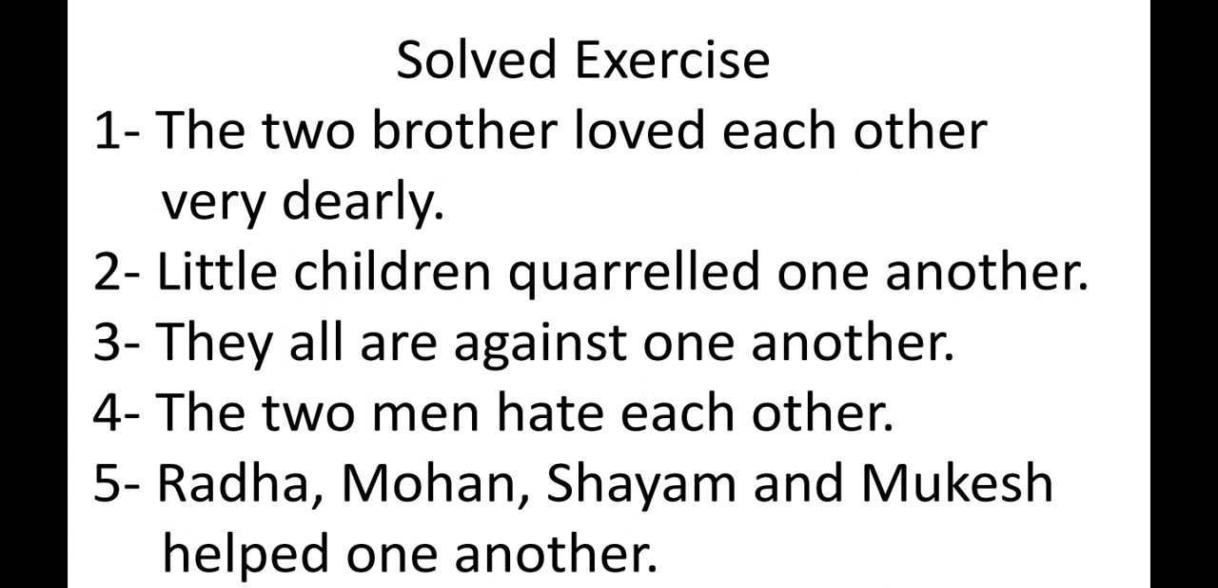We have seen in the last exercise, which was the blank exercise, that we were solving it. Here we are seeing it solved. The answer is each other. The 2 brothers loved each other very dearly. The next is little children quarreled one another. Why one another? Because children are more than 2, because the number is not given. We are not sure if there are 2 or more than 2.